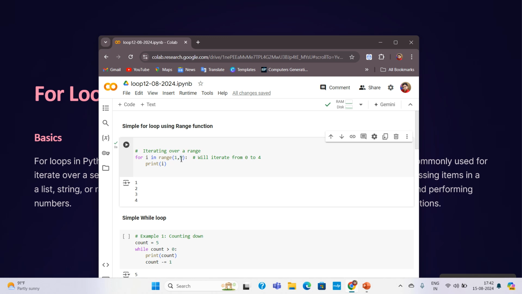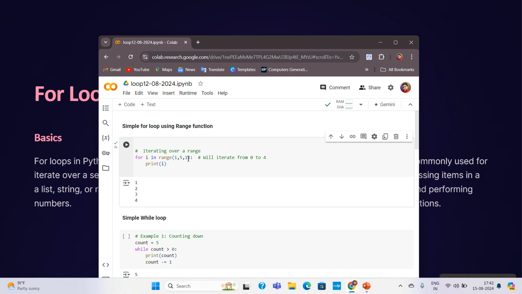So we have to remember, when we are using a loop, always the last value will be excluded. It will not touch the last value, and it will run from a certain range to a certain range. Here I have printed from 1 to 5. Now let me show you, if I mention another thing, that is 1. Let me show you what is happening. You can see that it's also showing the same thing, 1 2 3 4.